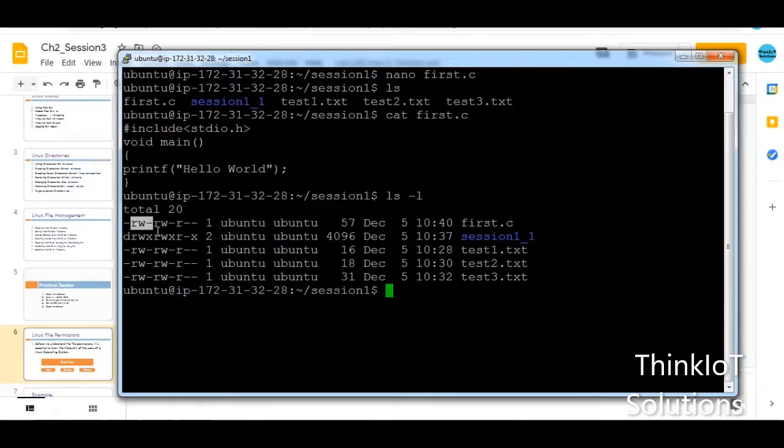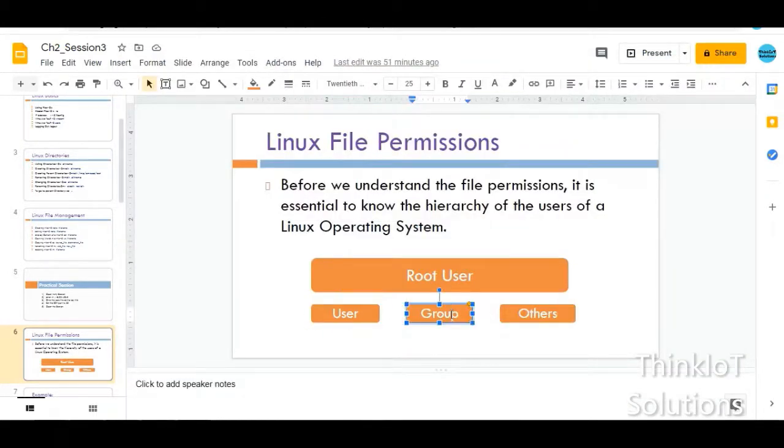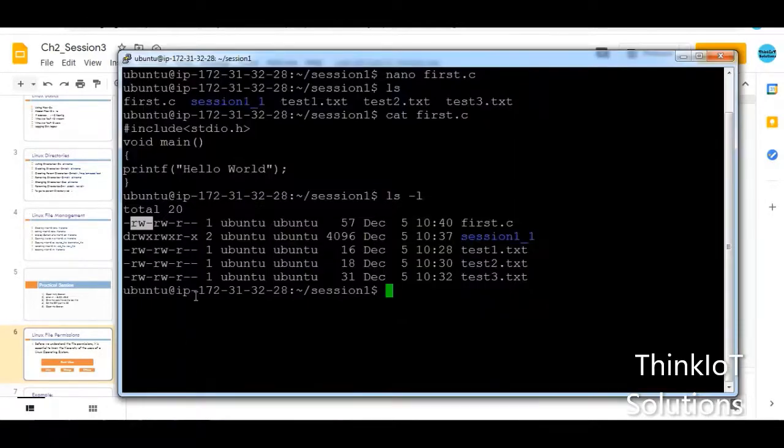The second set of RWX are for the group, that is, the user is present in one of the groups, and the permissions that he wants to give to the users present in that group are given by the next three characters, that is the read, write and execute. And the last three are for the users who are not present in his group and who are in the other groups, that is the others. So for those other users also there are three more permissions, that is the read, write and execute. So therefore there are a total of 9 permissions.